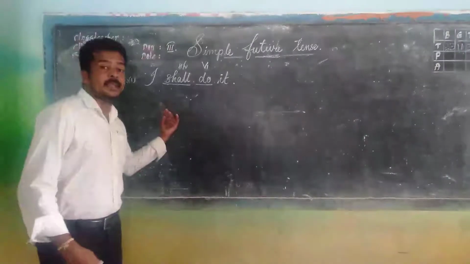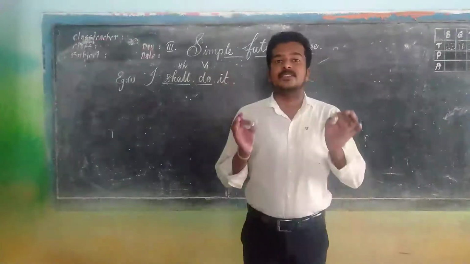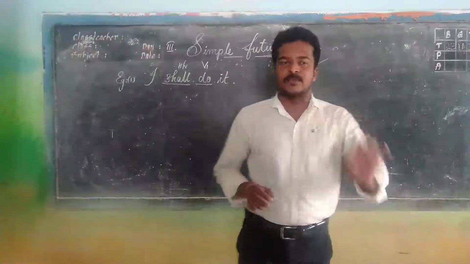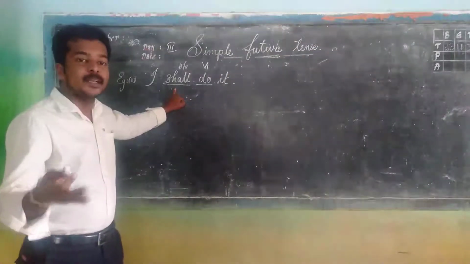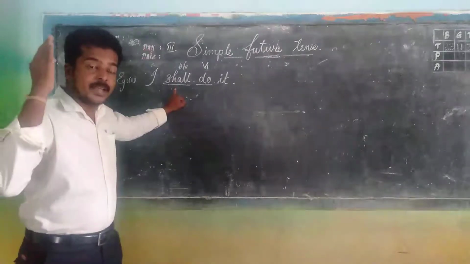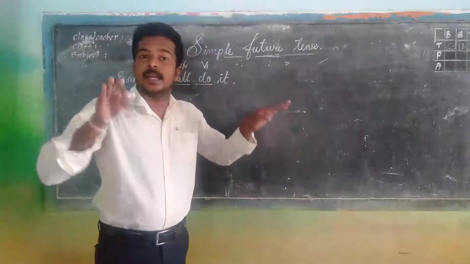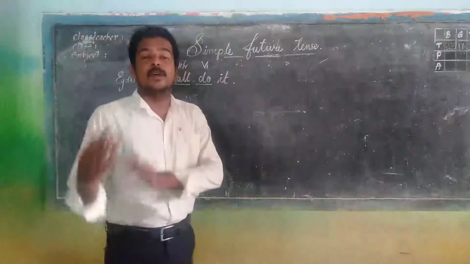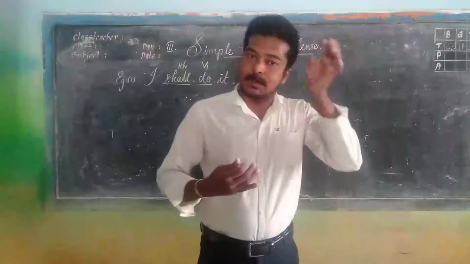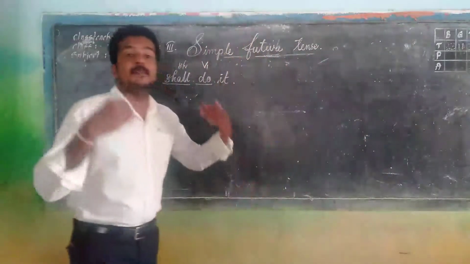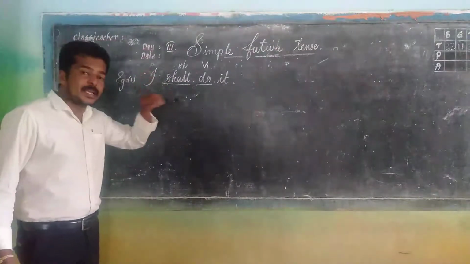Then how can we make this sentence negative? As I told you, if you want to make a negative sentence, just add not along with the helping verb. And here the helping verb is given there. Whereas in simple present and in simple past, there was no direct helping verb, as we had a discussion in the previous classes. And that is the reason, in order to make negative and interrogative sentences, we made use of does, do and did in simple present and in simple past. Whereas in simple future, a helping verb will be given. According to this sentence, shall is the helping verb.